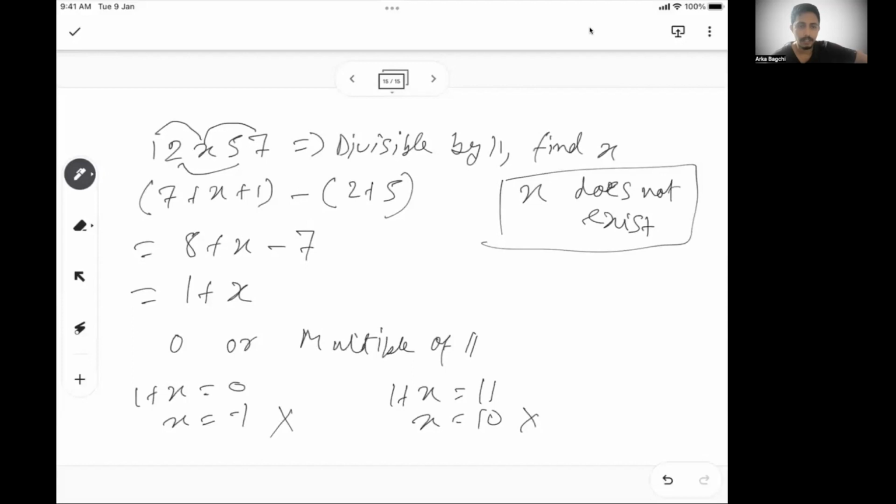So you got that approach. You can find this type of problem and you have to apply this logic. There are only two possibilities when a number is divisible by 11: the sum of the digits in the odd place minus the sum of the digits in the even place is 0 or a multiple of 11. In this case, x cannot satisfy either of these. x does not exist.